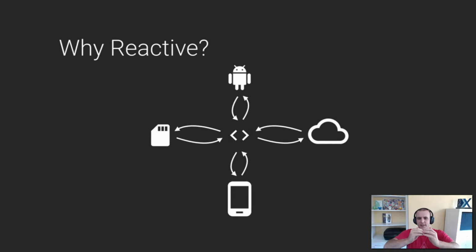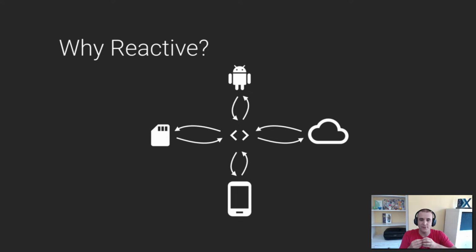Basically in the very middle, with the little brackets, is your code. At the very bottom is the phone you're holding in your hand. As you tap on things, the code is executing. Then the code might also be talking to the disk on the left to read from a database or shared preferences, and those updates come back. On the right, you're calling APIs in the cloud, getting data, it's coming back, and you're processing it. And at the top, you're listening to things like Bluetooth, network, Wi-Fi, and everything else. All of these things don't happen in order. They all happen out of order, in parallel, and you must react to them.